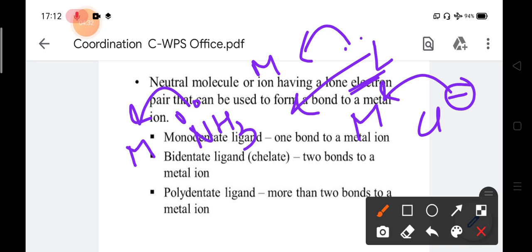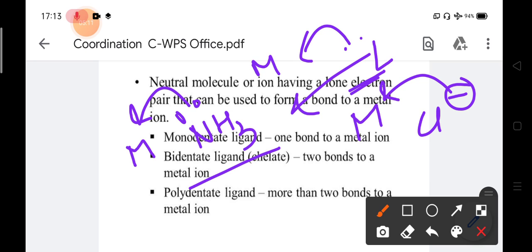So it doesn't matter, a ligand can be anything. A ligand can be neutral, like ammonia, NH3, and it can also be a charged species like Cl minus. So a ligand can be neutral, or it can have a negative or positive charge, mainly a negative charge for an anion. A neutral ligand may carry a lone pair. By donating the lone pair or the negative charge, it can form a bond with the metal. This is how a coordination compound is formed.